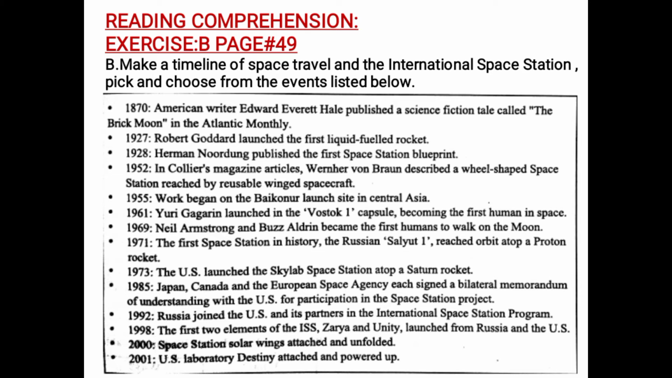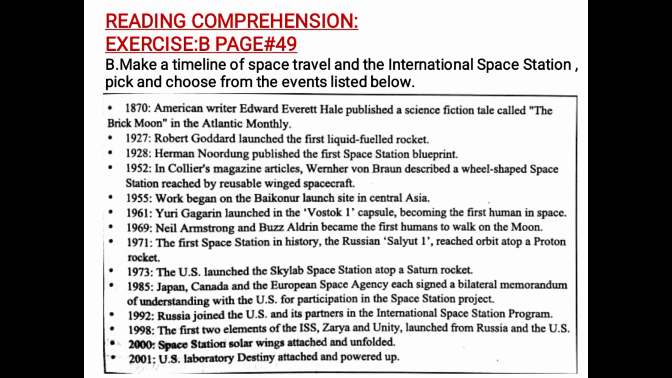In 1955, work began on the Baikonur launch site in Central Asia. In 1961, Yuri Gagarin was the first human to travel into space. He was launched in the Vostok 1 capsule, which is a spacecraft. It is the name of the spacecraft which was used to send the first human into space in 1961. Then in 1969, Neil Armstrong and Buzz Aldrin became the first humans to walk on the moon.